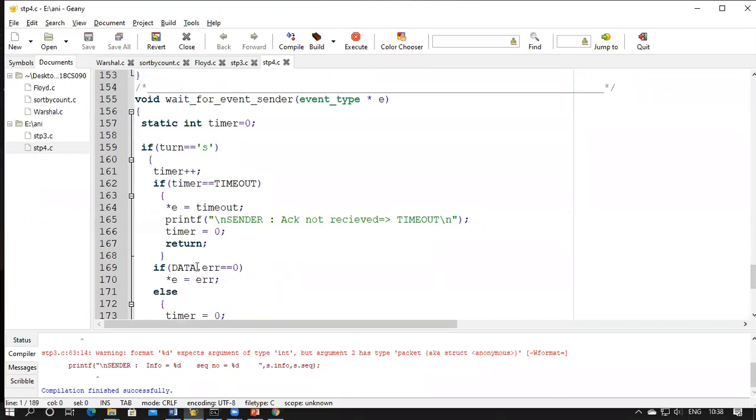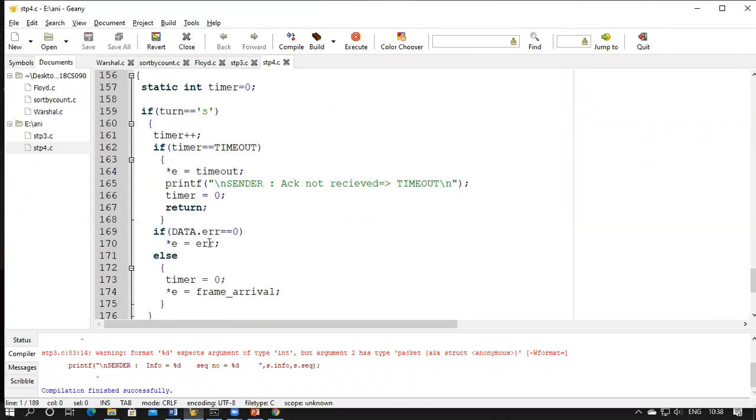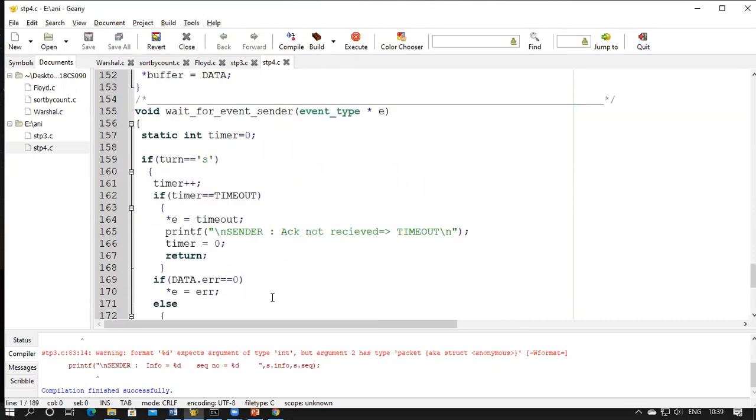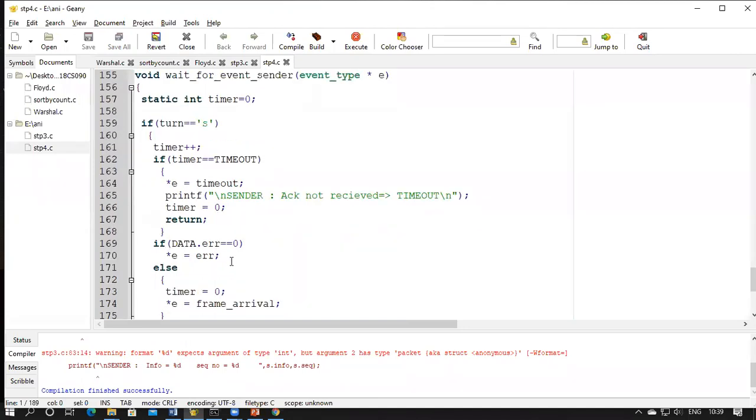And if the data error is 0, you will assign that error to that E frame, or whatever kind of event it is. So if it is 0, that means there is an error. If it is non-zero, it means there is no error. So if it is non-zero, you will assign the timer as 0, and the event type is frame arrival. So this event will check whether the timeout happens or if there's any error in the frame.